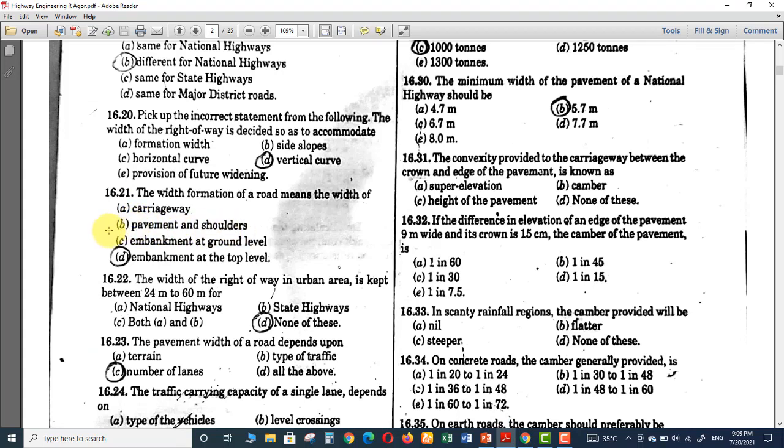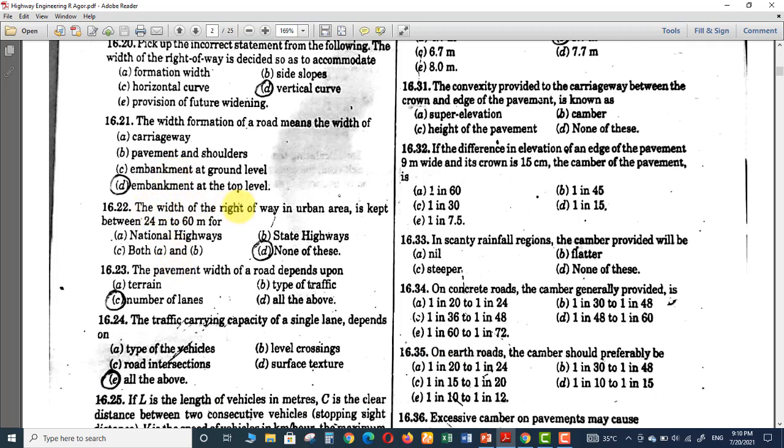Pavement and shoulders. According to me, option B is correct. But in the book of Agor, they have given option D as the right answer for this question. So you guys can do some research and find the right answer. If I am wrong, make me correct and let me know in the comments.